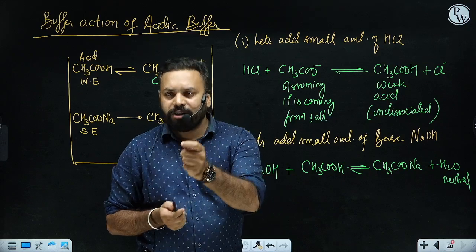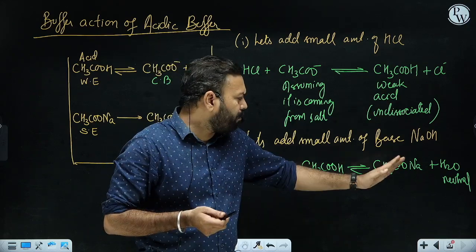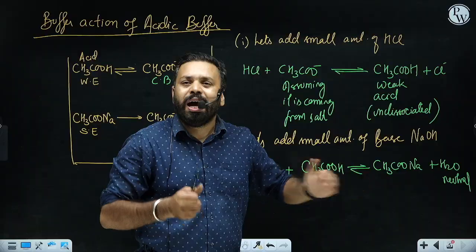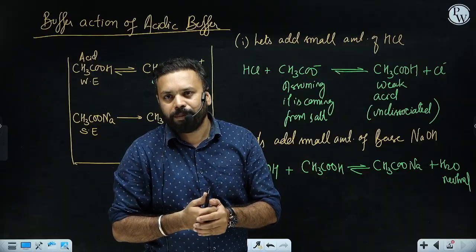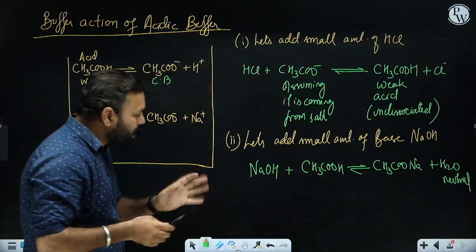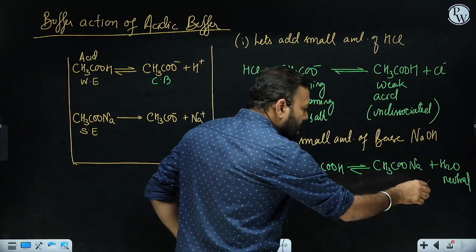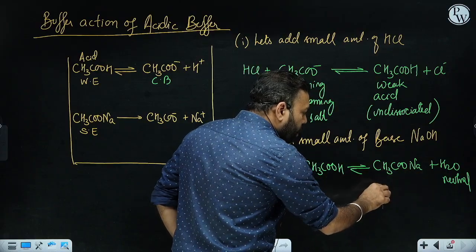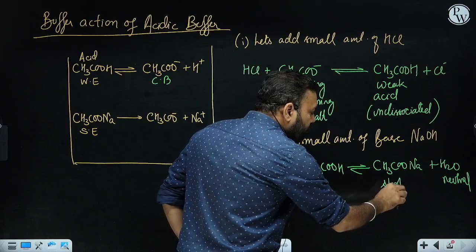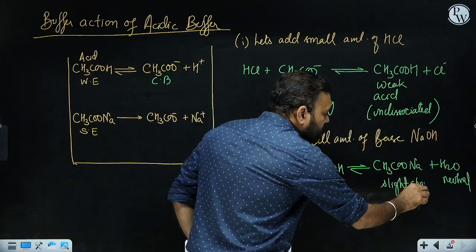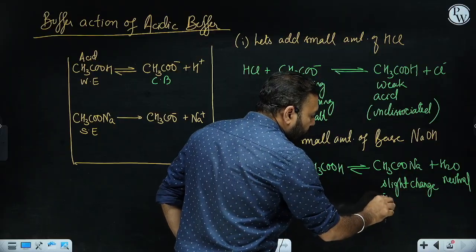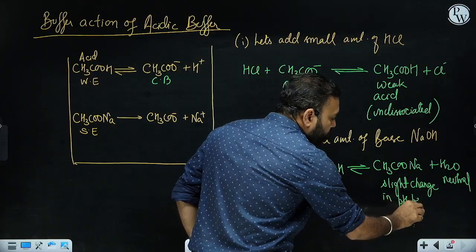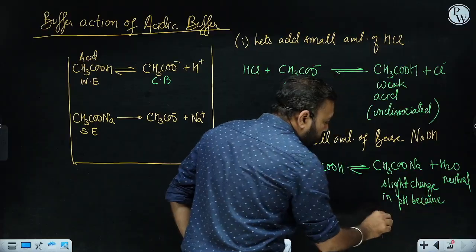But yes, you must have heard about salt hydrolysis. There will be some hydrolysis of this salt, due to which a slight change in pH will be there, right? So that is why in both the cases, this is neutral and this salt will cause a slight change in pH. Slight change in pH. Because of what? Because of salt hydrolysis.